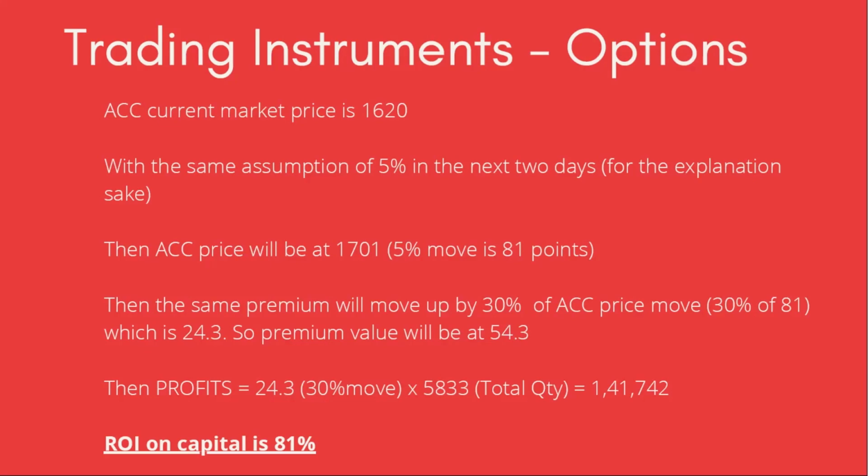Again, with options, there are two types of trading: options buying and options selling. What I've explained is options buying. There are different trading strategies, millions of trading strategies with options selling as well. However, I feel this much basic understanding is enough for a beginner.